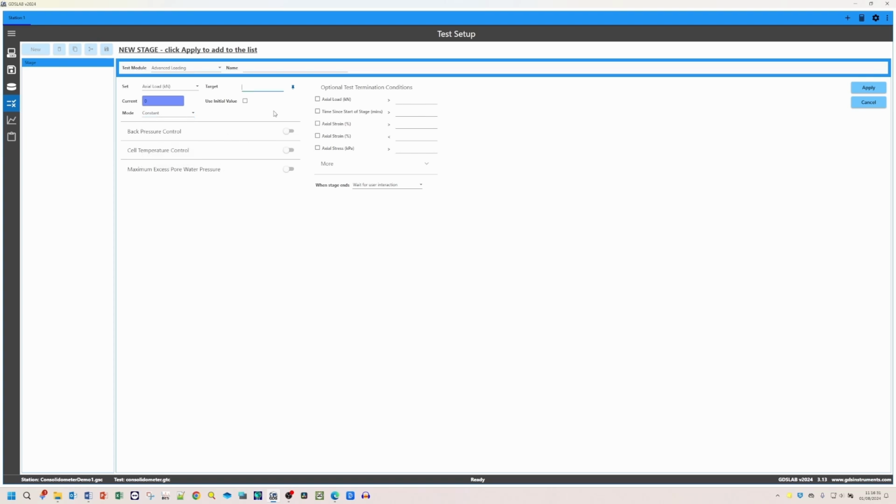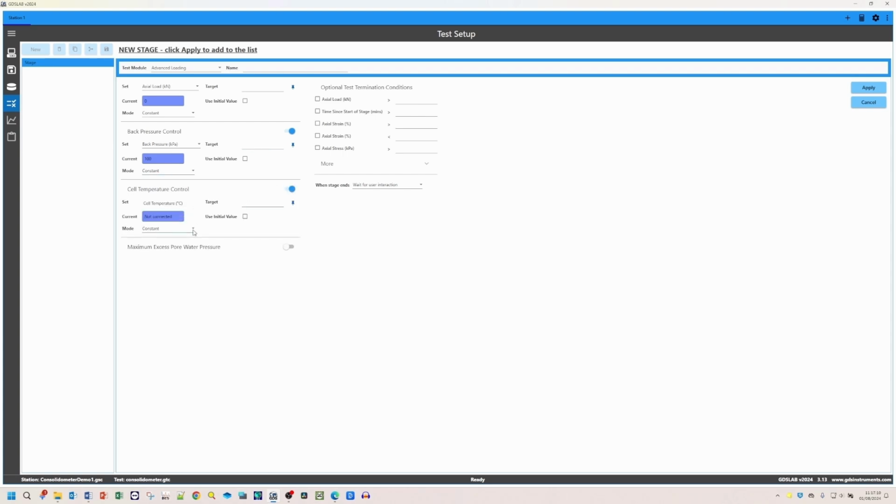Then we have optional back pressure controls. So this controls the pressure within the specimen, either by pressure, volume, or flow rate. We can set the mode to constant, ramp, or cyclic, similar to other advanced loading modules. An example would be we could enable back pressure control and set it to maintain a constant pressure of 100 kPa.